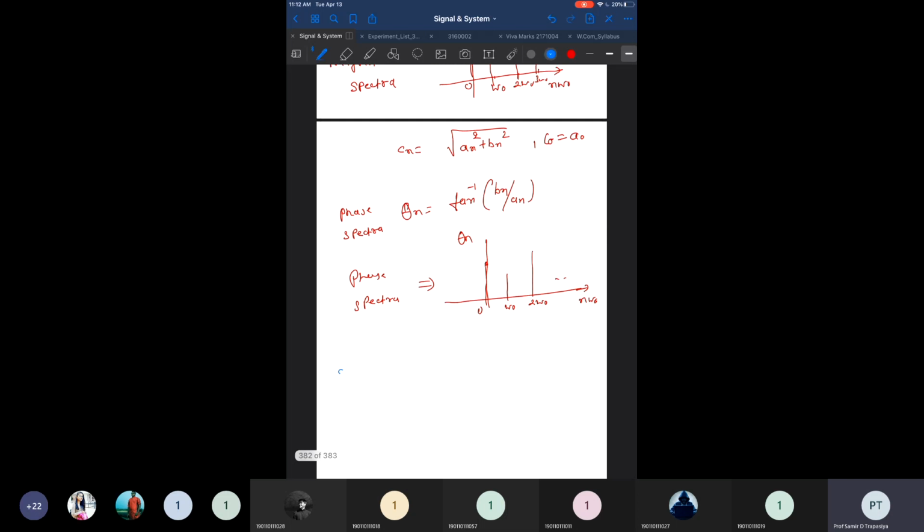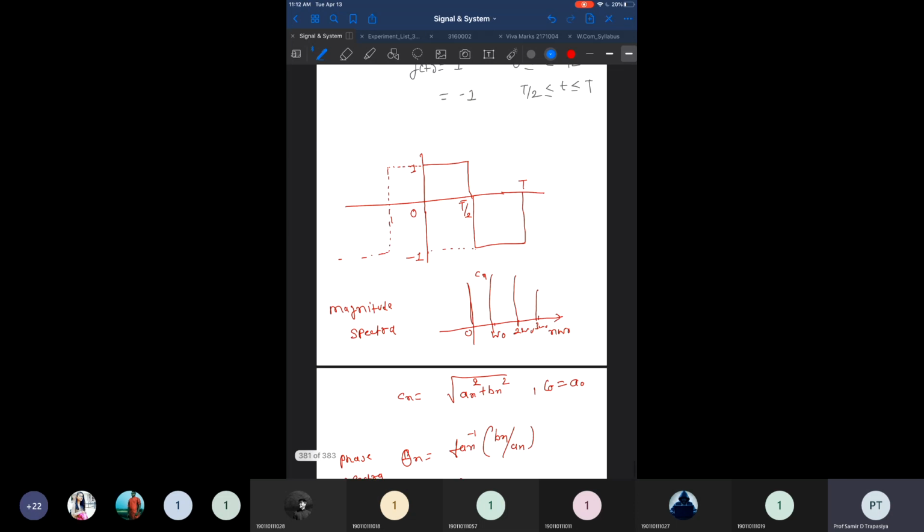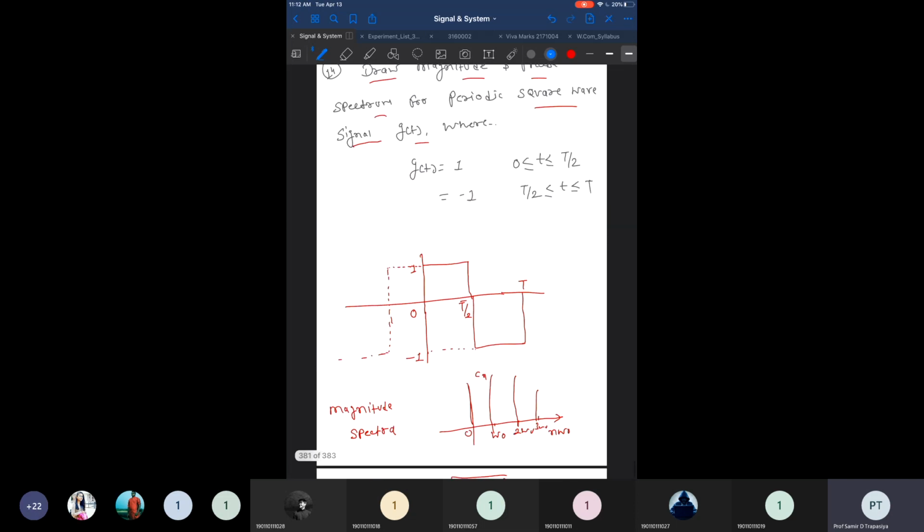So step number one, what you need to do here is find A0, An, and Bn, right? How will you find this? A0 is equal to 1 by T0 times the integral from 0 to T0 of g of t dt. g of t is already given to you. That is a square wave signal, and its mathematical expression is already given. So you have to find this A0.